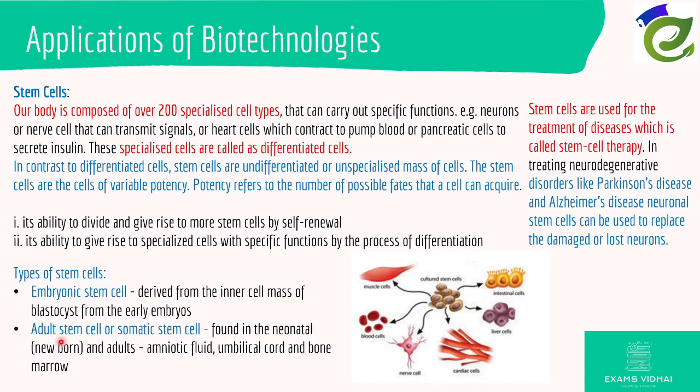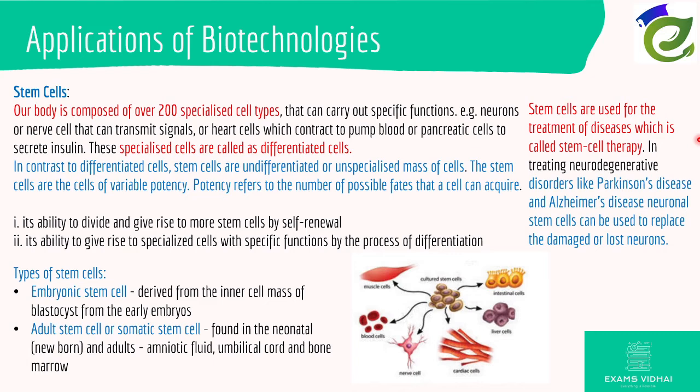So majority of the time we utilize stem cells from the bone marrow and umbilical cords only, and it is cultured in a petri dish so that we use it for future use. Stem cells are used for diseases, which is called stem cell therapy.